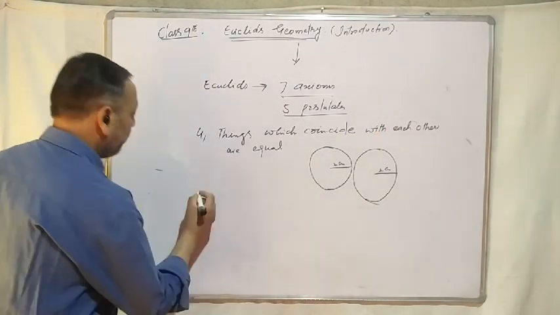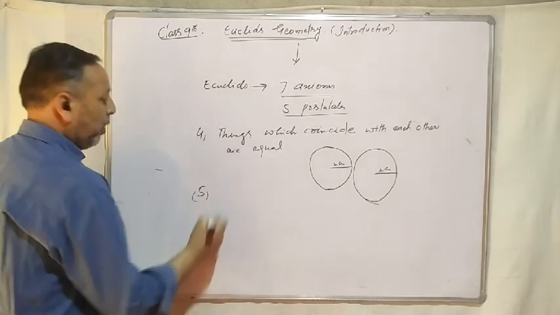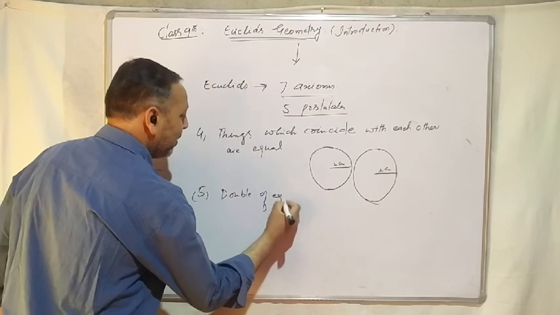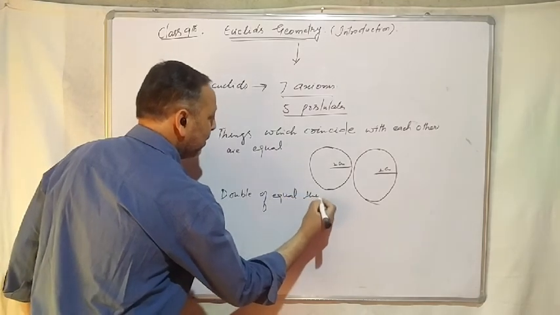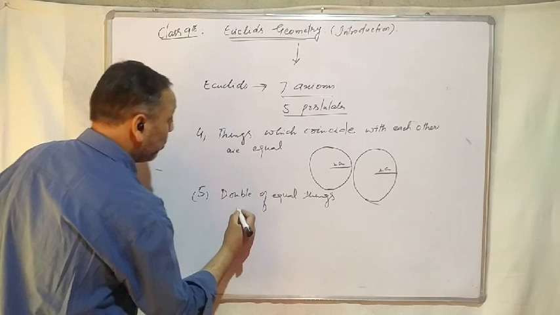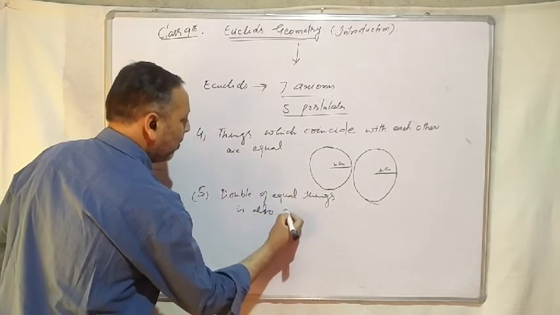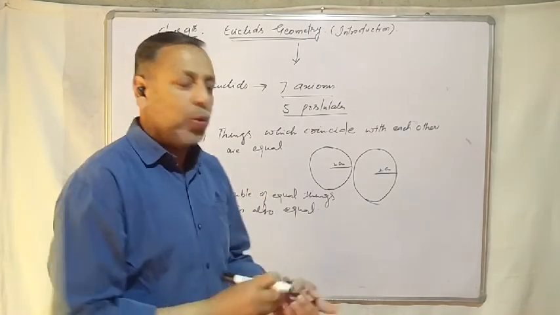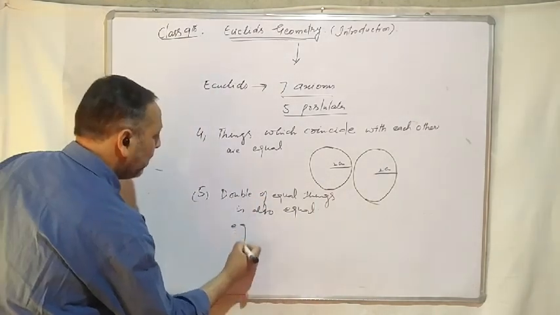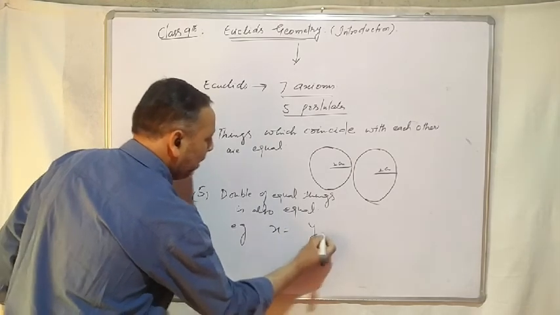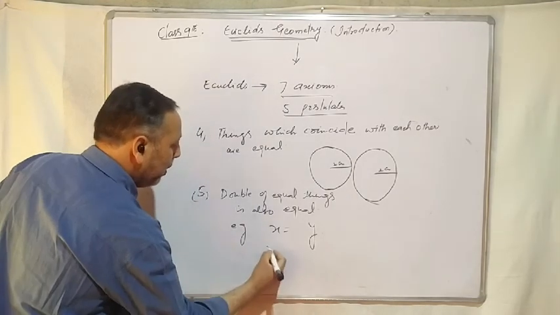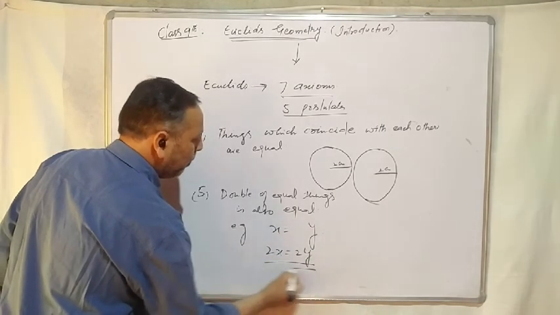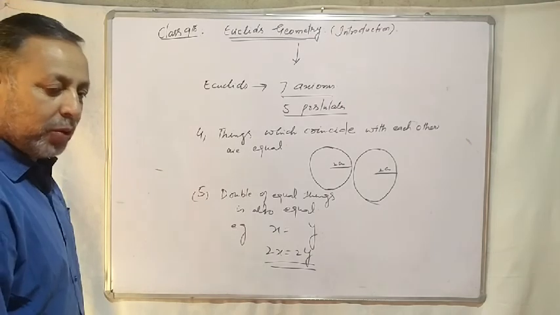And number 5, double of equal things is also equal. अगर दो चीजें बराबर हैं तो उनका डबल भी बराबर होगा. For example, if x is equal to y, then 2x will be 2y. That means the double of x will be equal to double of y.